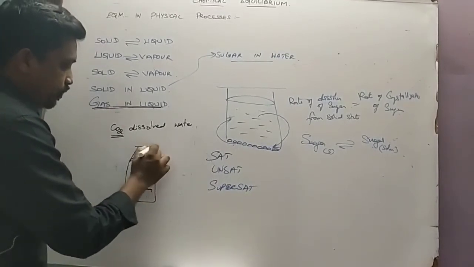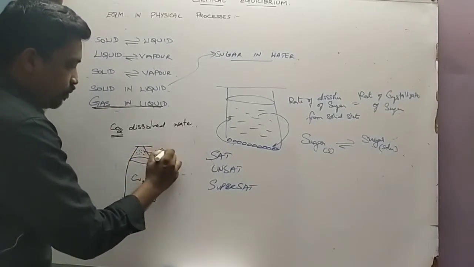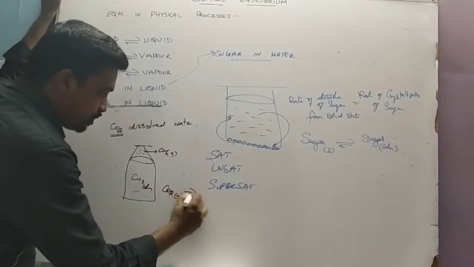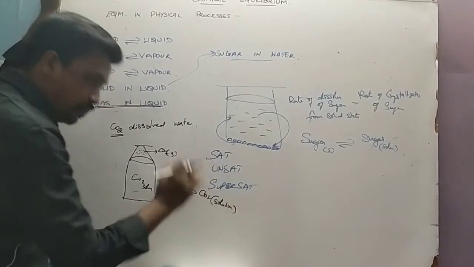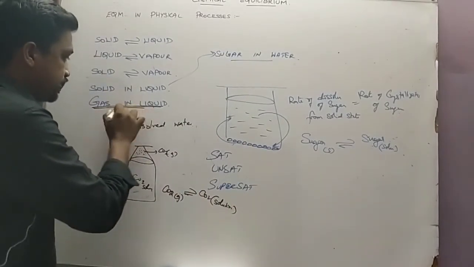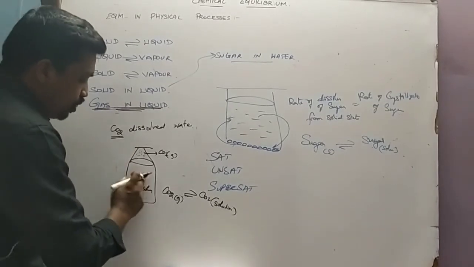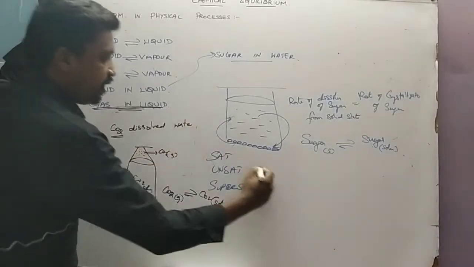If it is closed, here we will have some amount of gaseous molecules, carbon dioxide in gaseous state. There is equilibrium between these two, carbon dioxide in gaseous state and carbon dioxide in solution state. This equilibrium is called gas in liquid equilibrium. So how much carbon dioxide is dissolved? It is described by Henry's law.